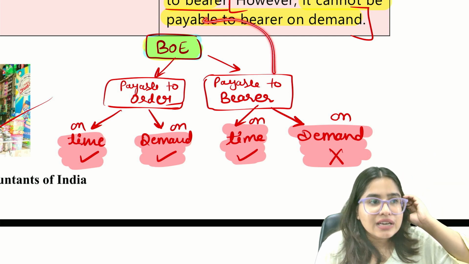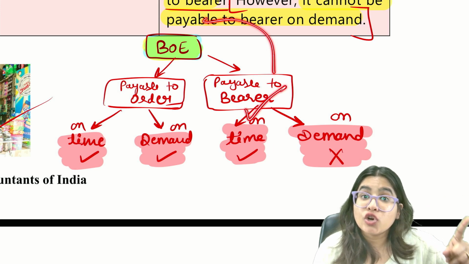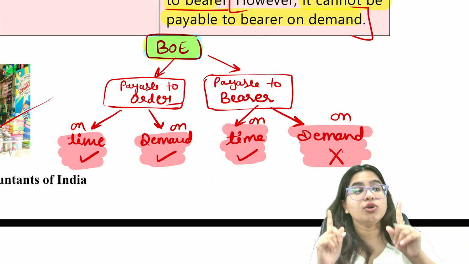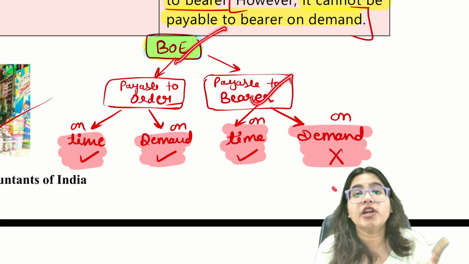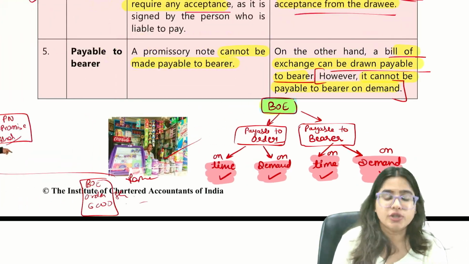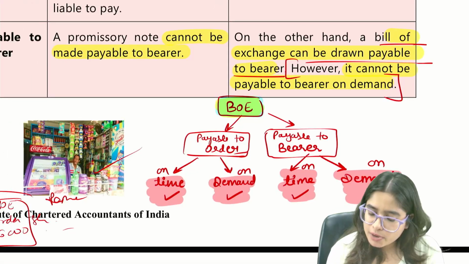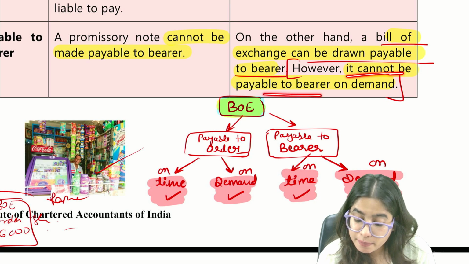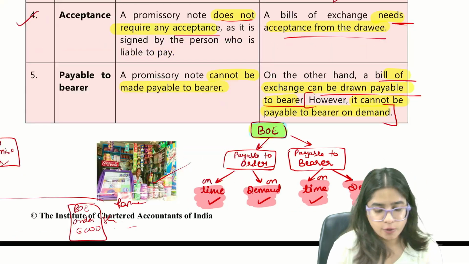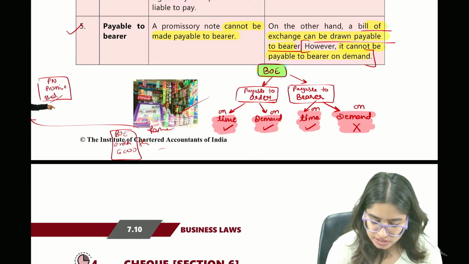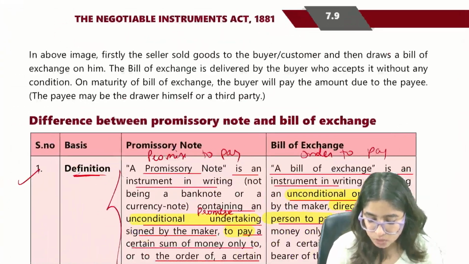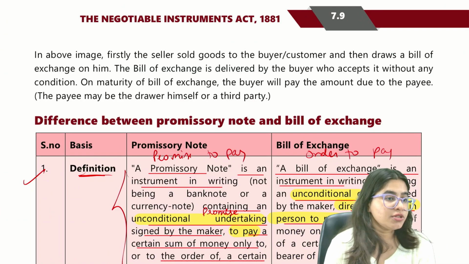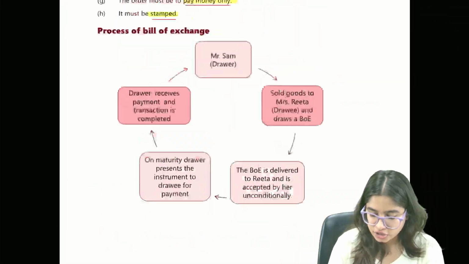But can you make a bill of exchange which is payable to bearer on time? The answer is yes. But you cannot make a bill of exchange which is payable to bearer on demand. I hope this is clear to you all. So your one point is given that bill of exchange we can make payable to bearer, but it cannot be made payable to bearer on demand. I hope this point of difference is still clear to all of you. And with this, we are done with the difference between a promissory note and a bill of exchange.